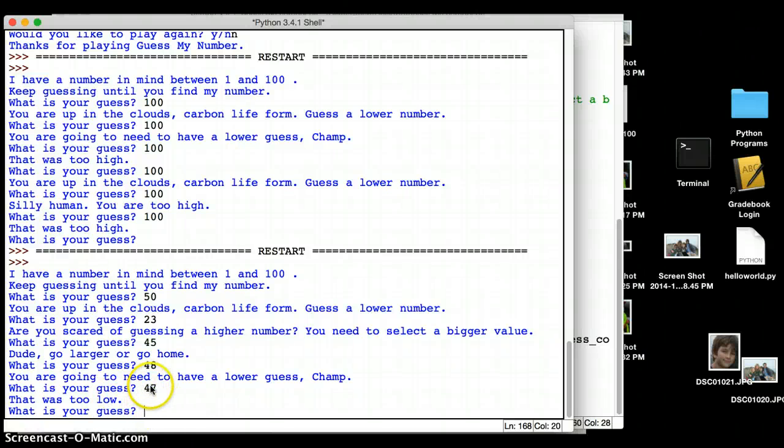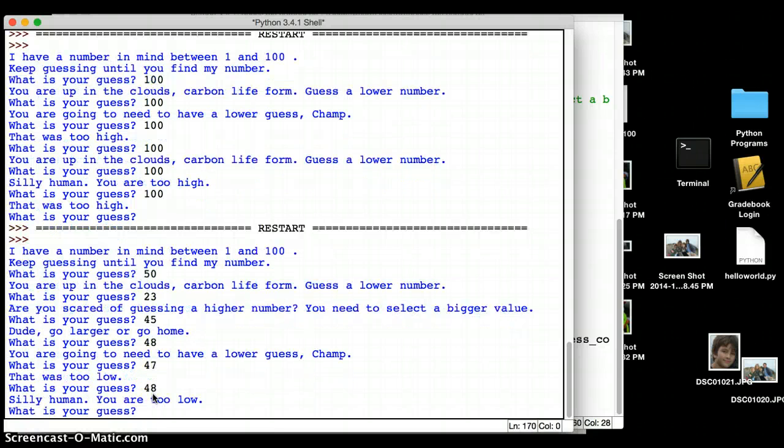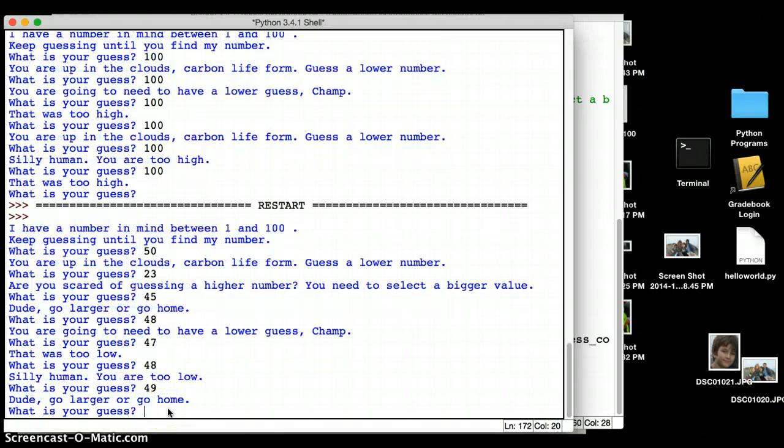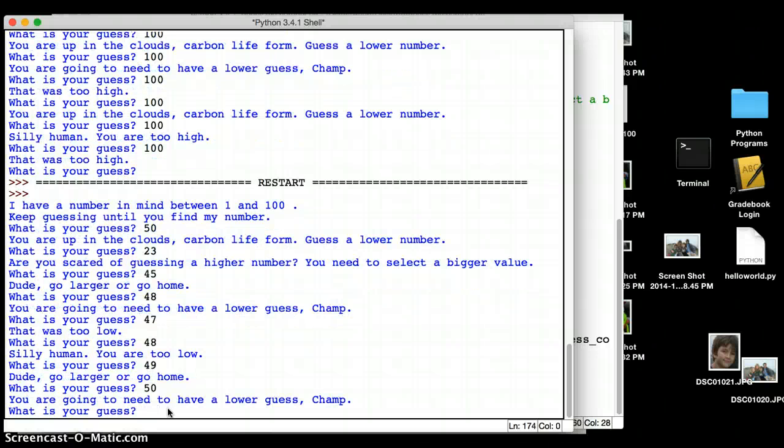Wait, 47 was too low, 48 was too high? 48. Silly human, you are too low. 49. Dude, go low. Oh, 50. You are going to need to have a lower guess, champ. Lower than 50 is 49. Go larger or go home.